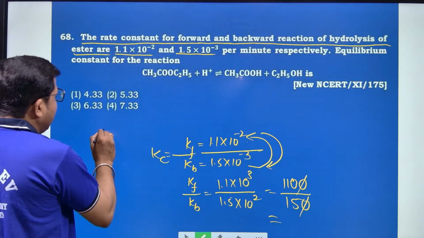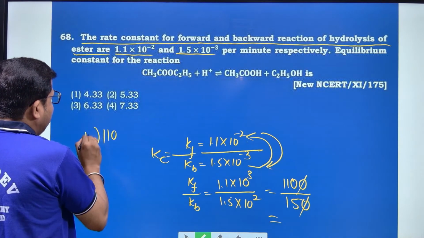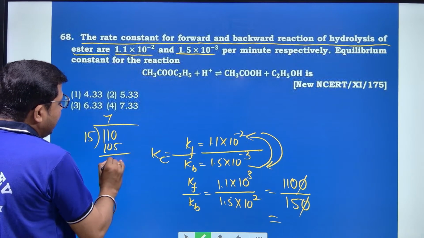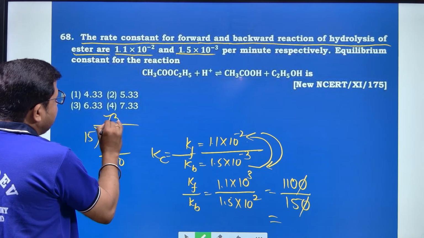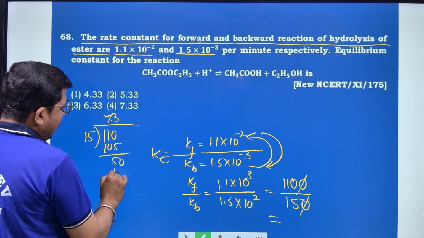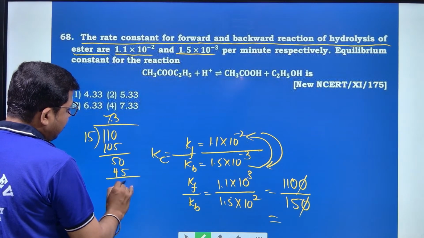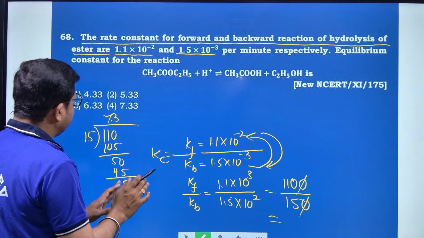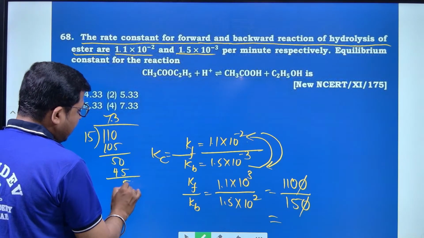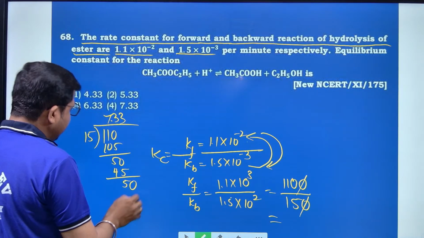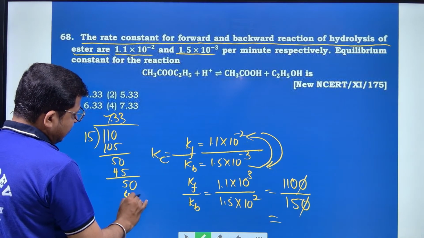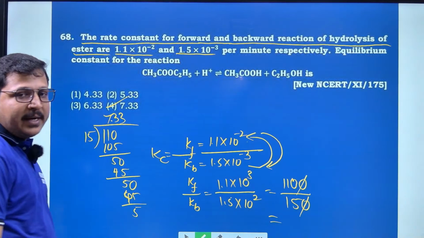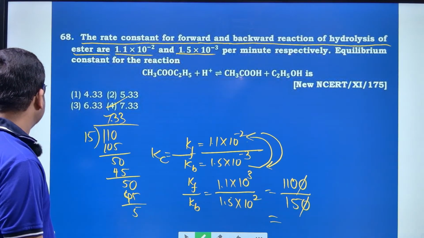By solving this, 110 by 15: 15 sevens are 105, again 5 remains, 15 threes are 45, and again 5 remains. So the right option is 7.33, the right answer for question number 68.